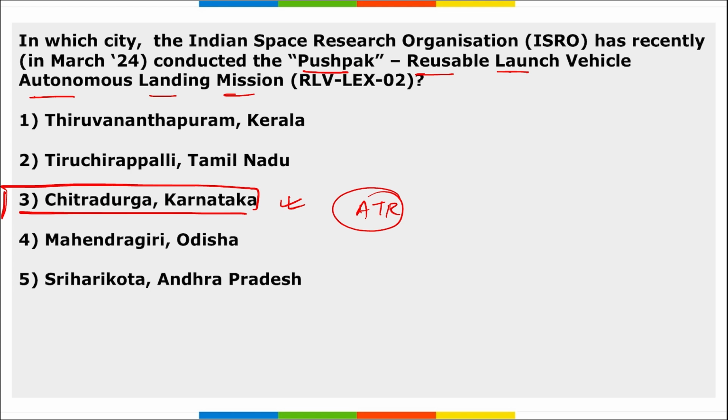The landing is the second of the series of experiments conducted by ISRO at ATR, with the first mission being RLV LEX 01, and this was 02 that was conducted in 2022 or 2024, right, at ATR in Chitradurga, Karnataka.